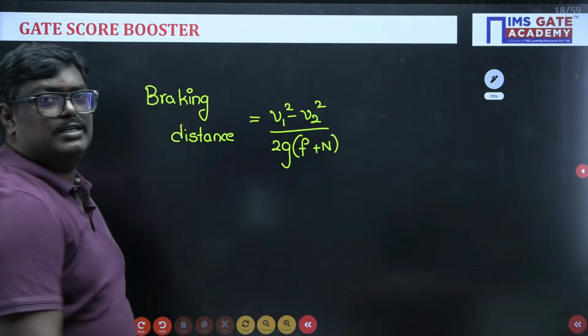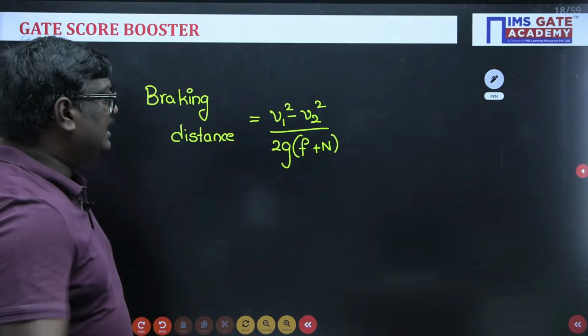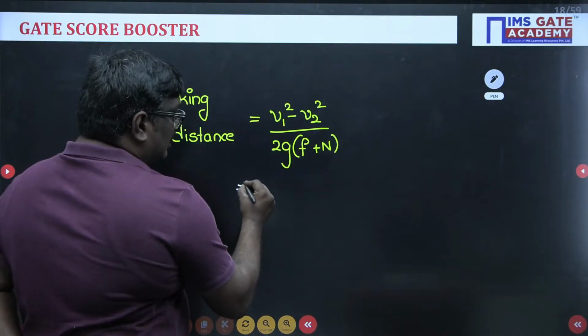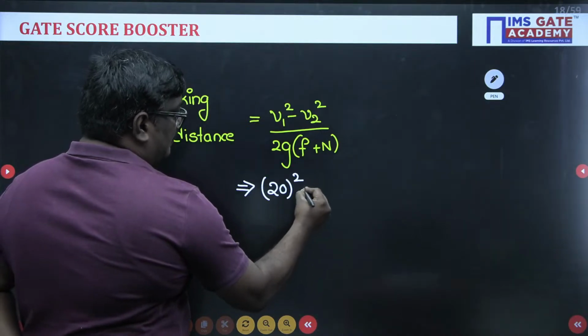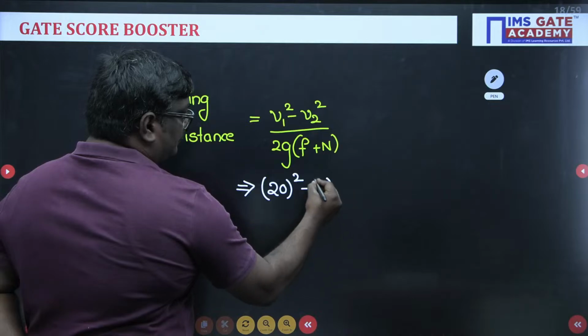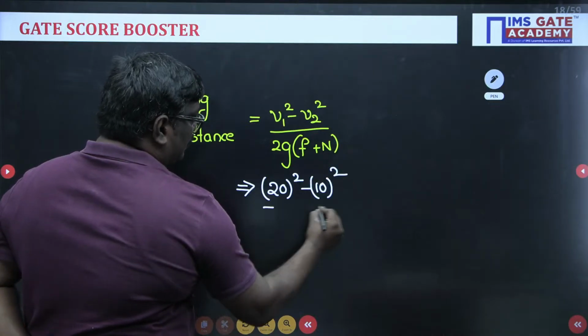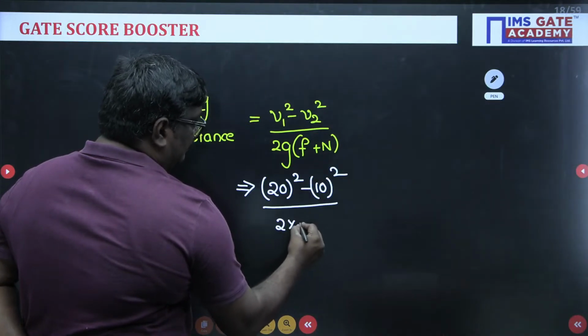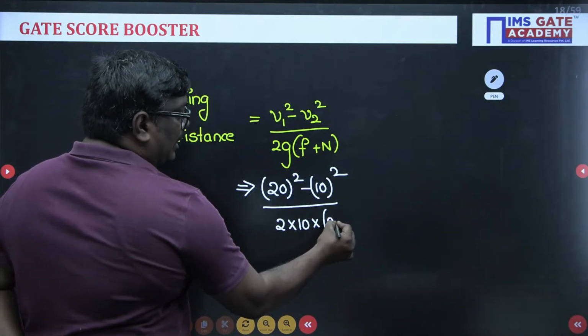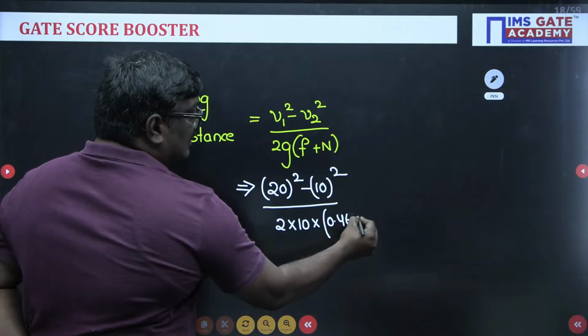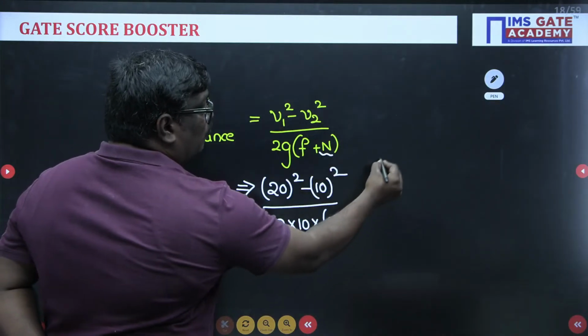Now, students, let me tell you here. The initial velocity is how much? Initial velocity is 20 squared meter per second minus 10 squared, upon 2 into 10 into friction, which is given as 0.46, and the gradient is given as 4 percent.